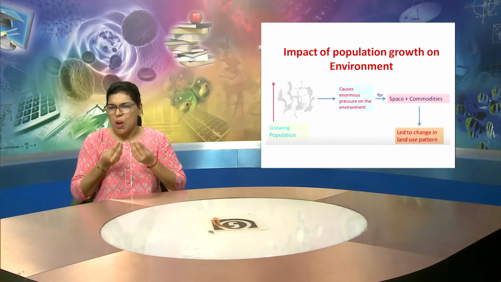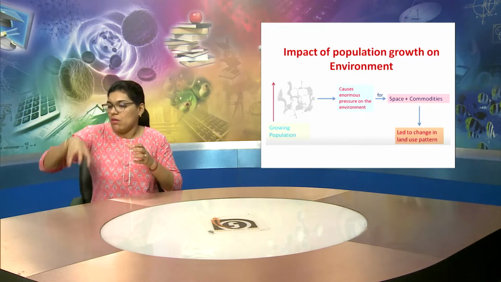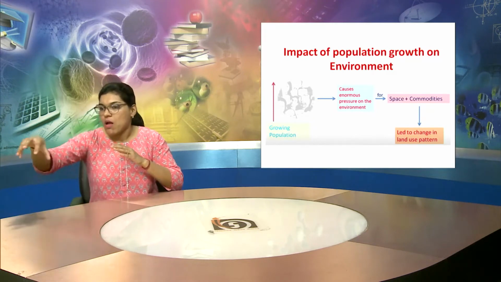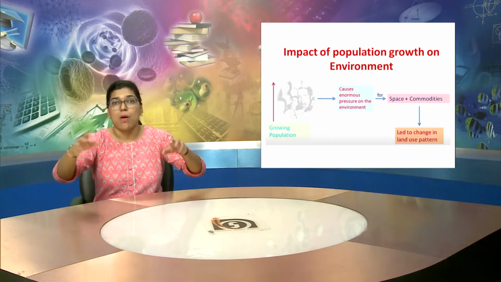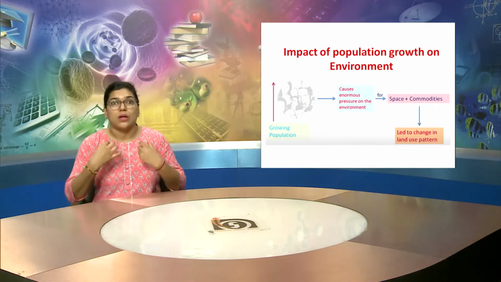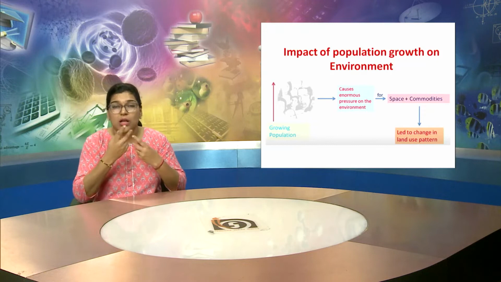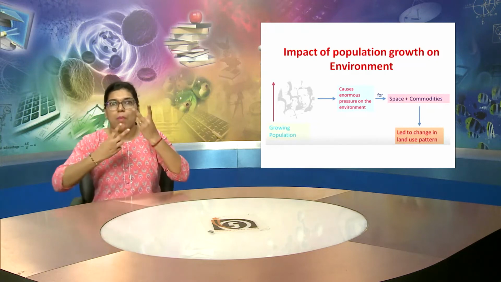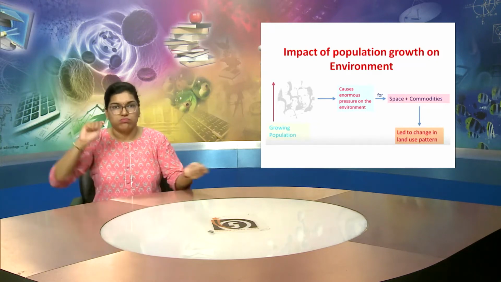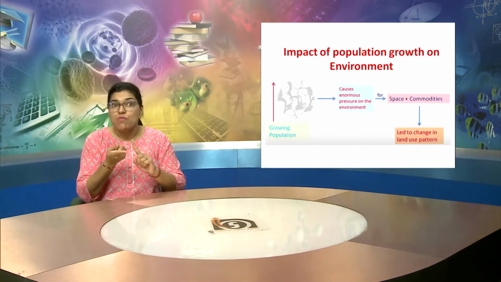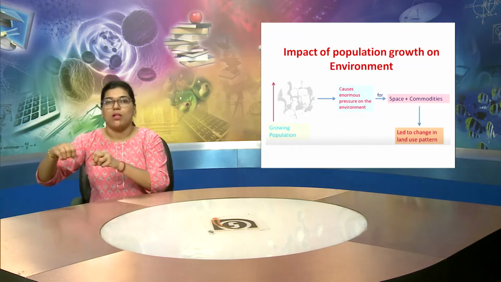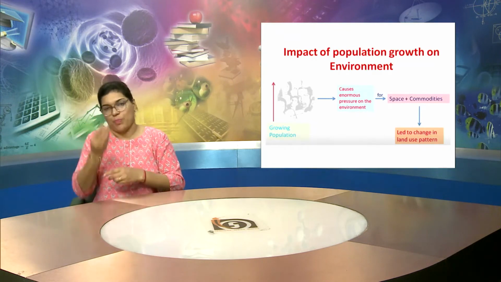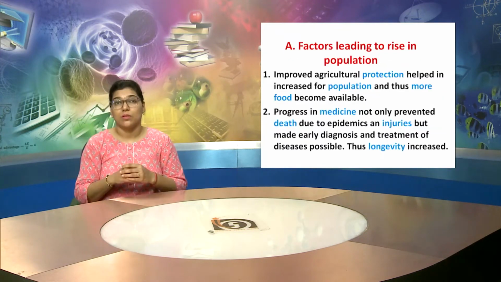So there is a need for space, and more commodities are needed. They need water, they need homes, they need everything to fulfill their basic needs for a smooth life, which leads to a change in land use pattern. So human population growth is an issue.